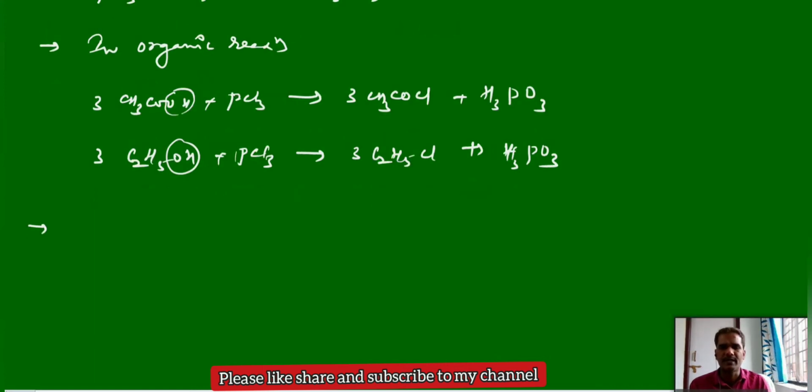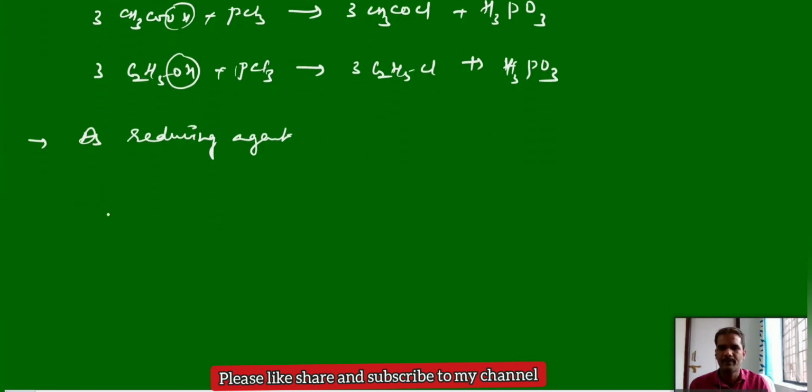Next, PCl3 can act as a reducing agent also. Let us see a few chemical reactions as a reducing agent. PCl3 reacts with an oxidizing agent, SO3, to form POCl3 plus SO2.